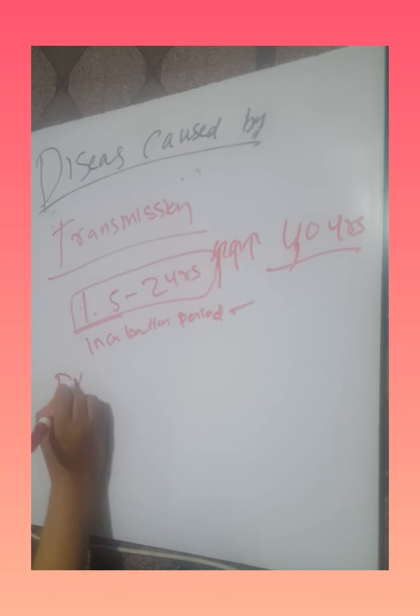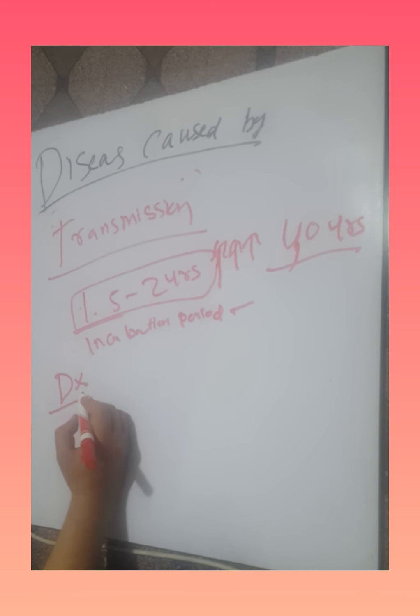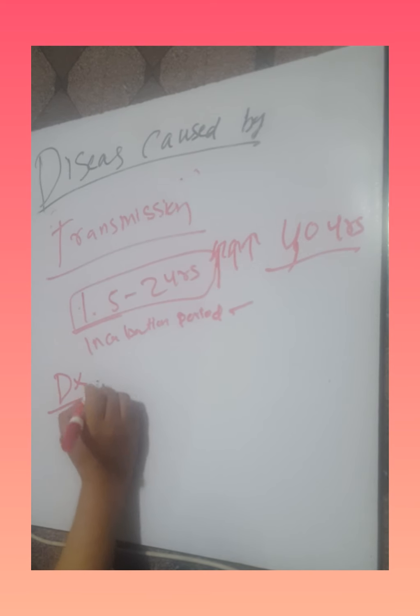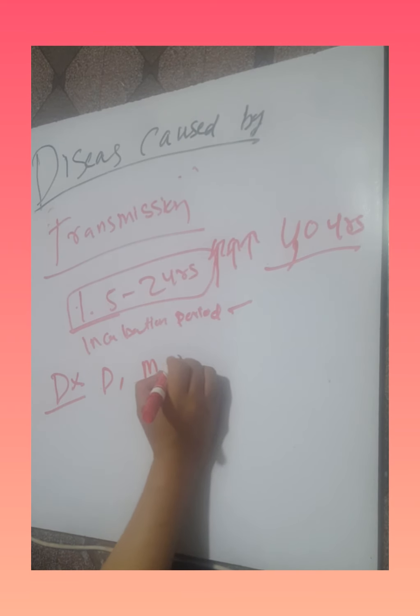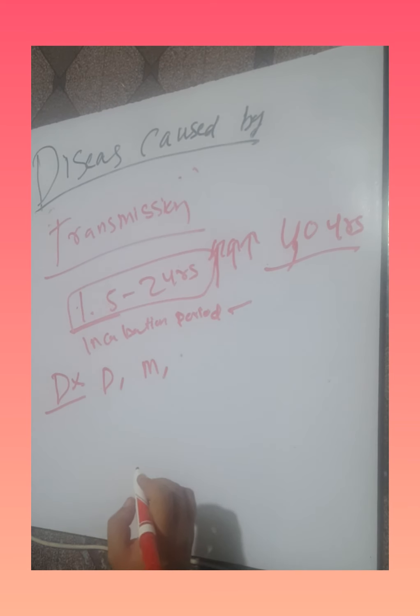How will we diagnose Jakob disease, that is prion disease? We will ask the patient and take a detailed history. There will be a history of dementia and a history of myoclonus. There will be periodic electric bursts, and there may be other symptoms of Jakob disease that I have already discussed.